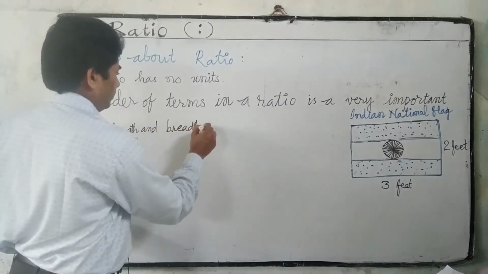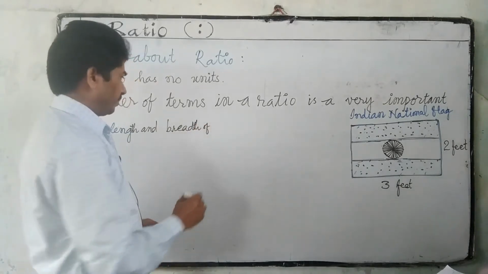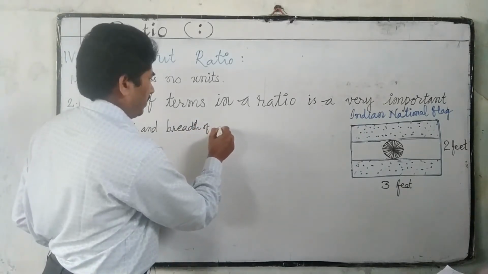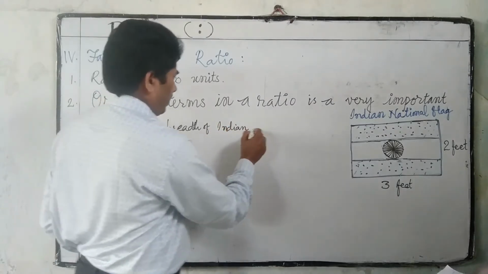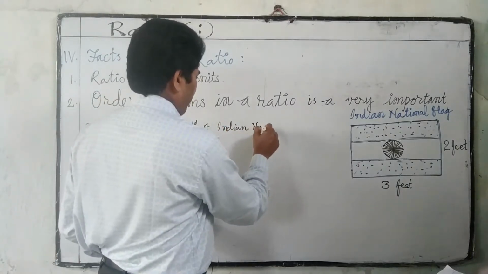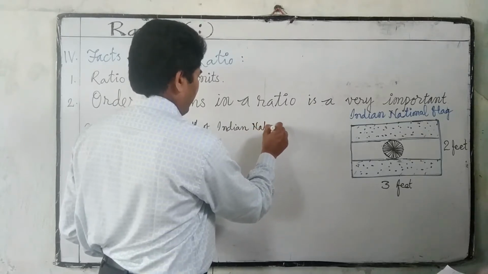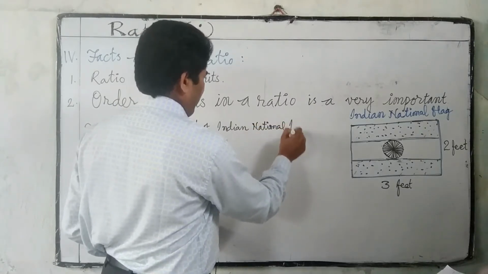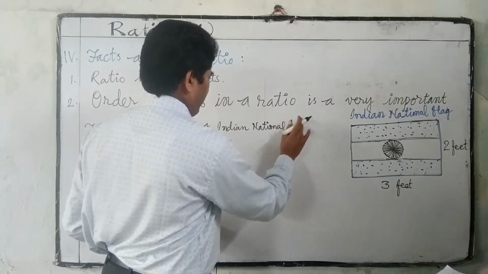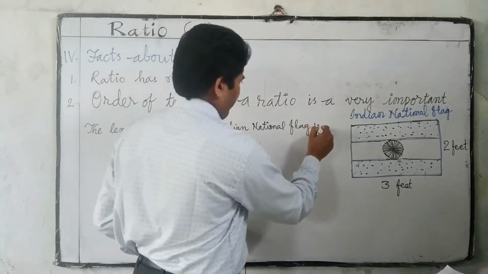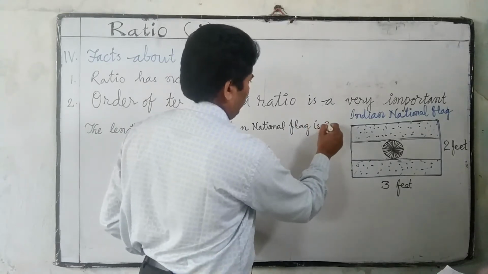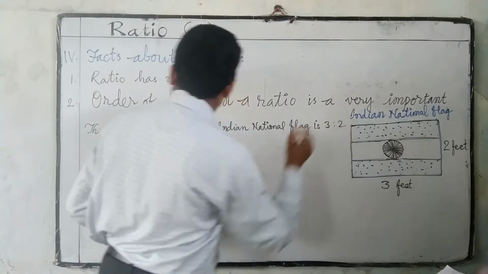The length and breadth of the Indian national flag is 3:2.